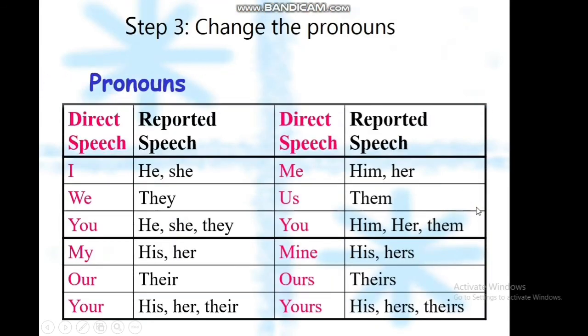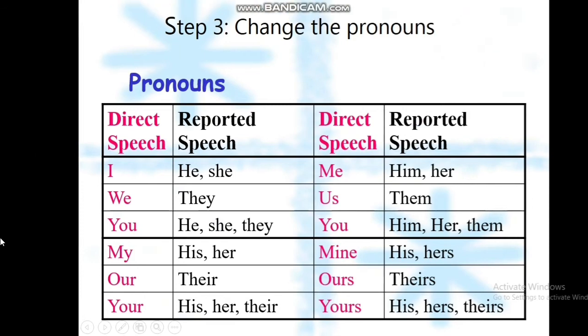Step number 3 will be to change the pronouns. So if in the direct speech there's I, it will be changed to he and she in the reported speech. If there's we, it will be changed to they in the reported speech. You will be changed to he, she, or they in the reported speech.